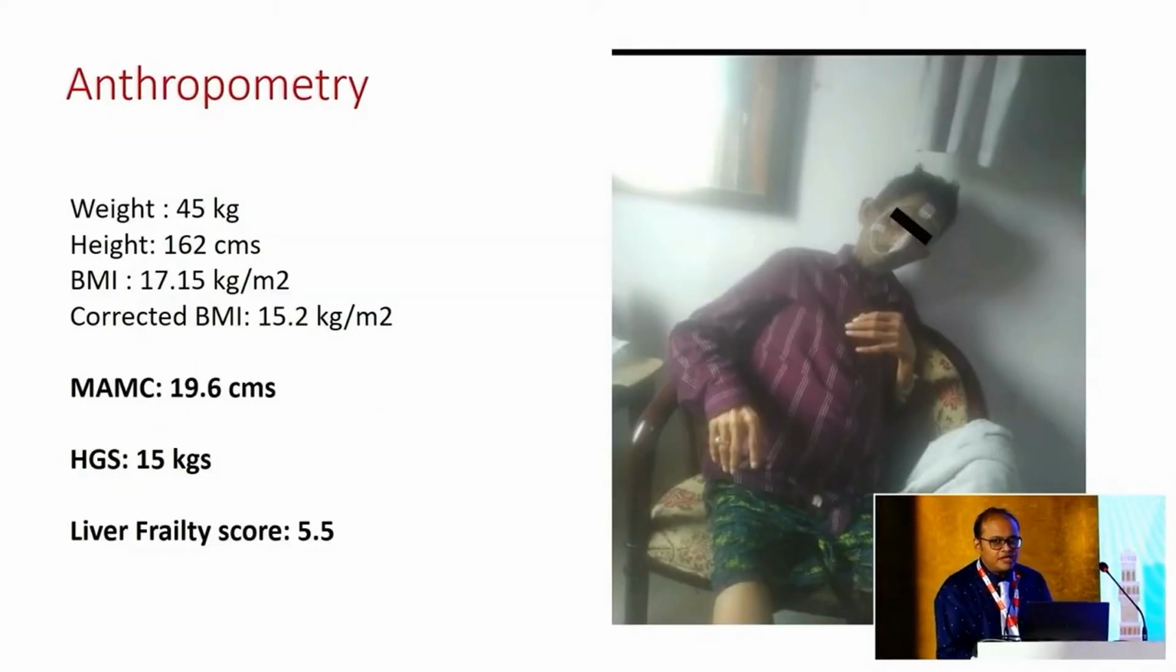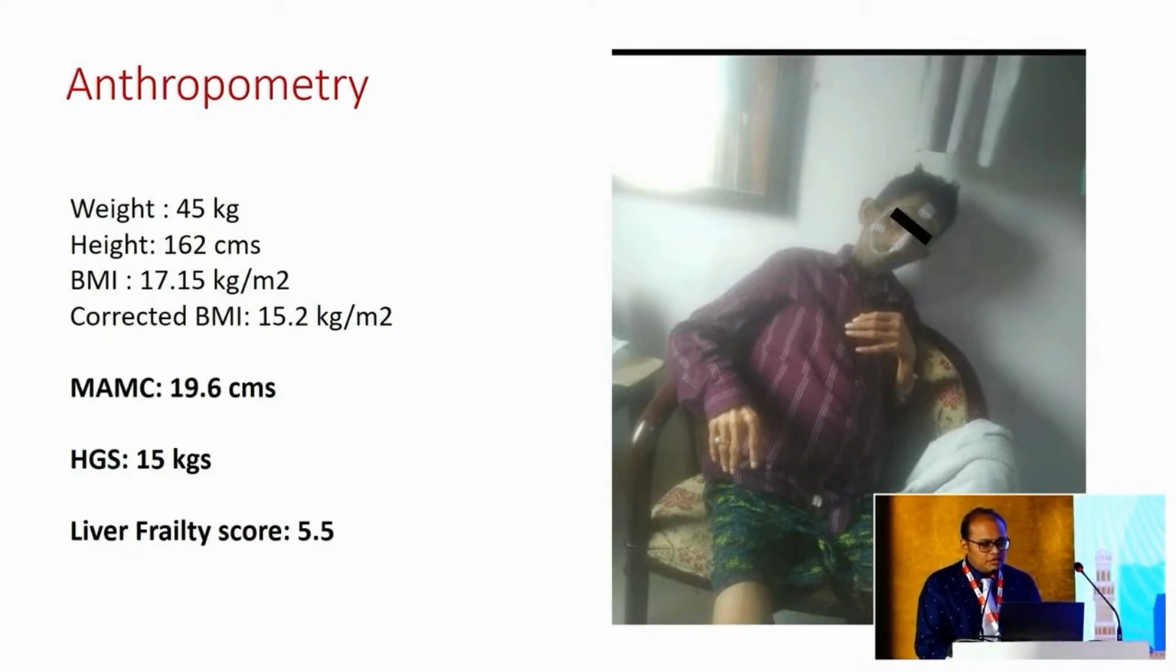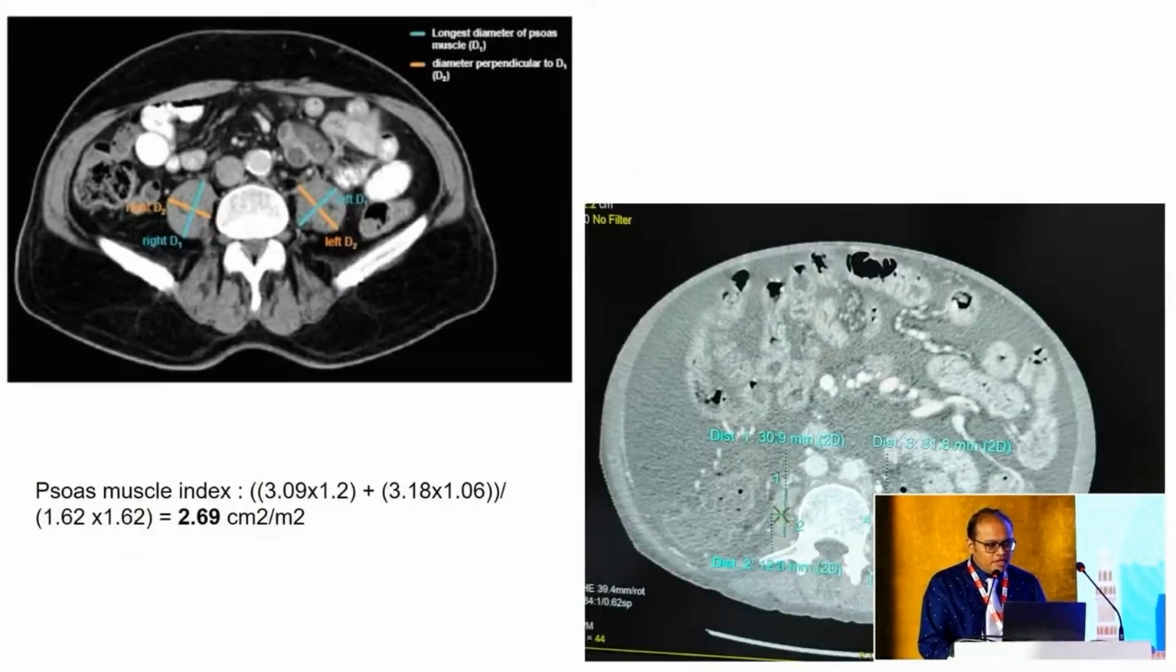Ascitic fluid showed high SAAG, low protein, no SBP. Coming to the anthropometry, this was the patient. He was grossly sarcopenic with a distended abdomen. His hand grip strength was only 15 kgs. His liver frailty score was 5.5. He was severely frail. And his psoas muscle index, if you see here on the right side, it was a very thin psoas muscle. The psoas muscle index was 2.69. The normative value for this age group is around 4.7.